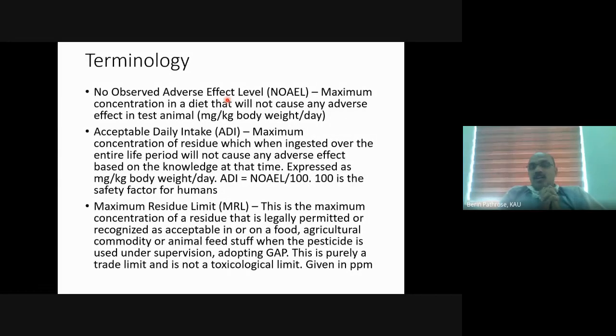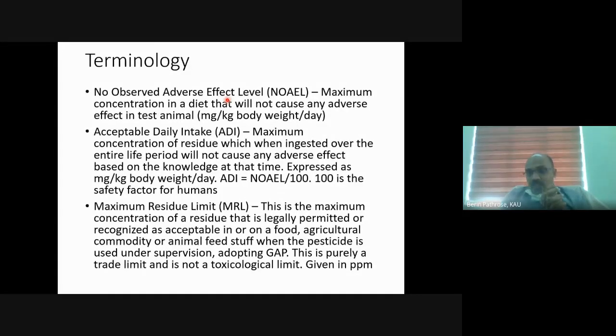So how much pesticide, based on the ADI value, can you consume daily? We calculated ADI as 0.1.